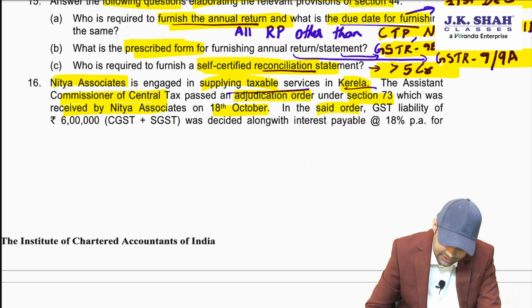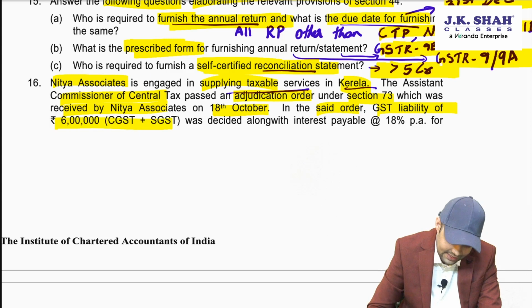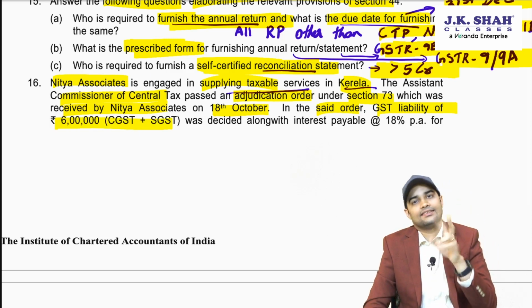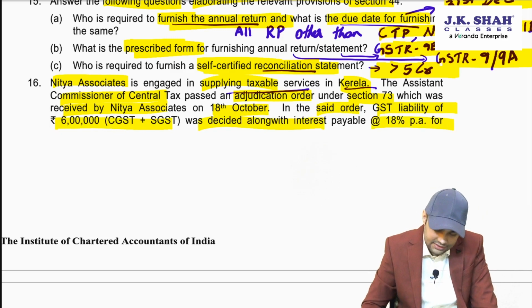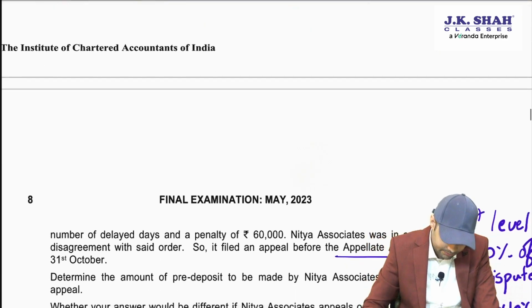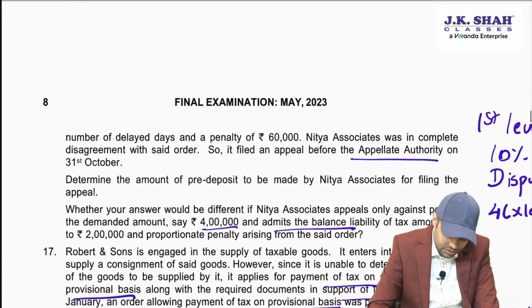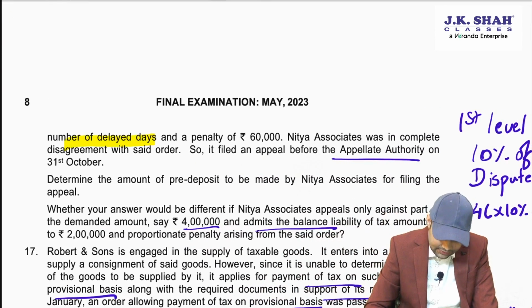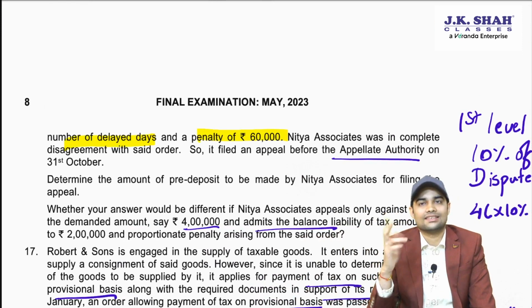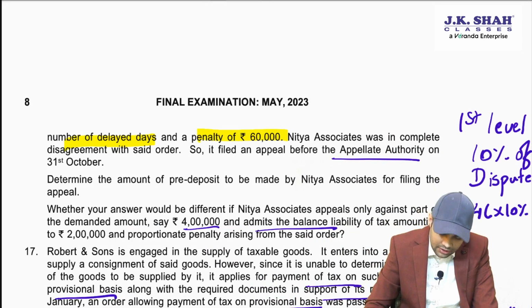In the said order, GST liability of 6 lakh, C plus S, 3 lakh C, 3 lakh S, was decided along with interest at 18% per annum for the number of delayed days and penalty of 60,000, that is 10% penalty.